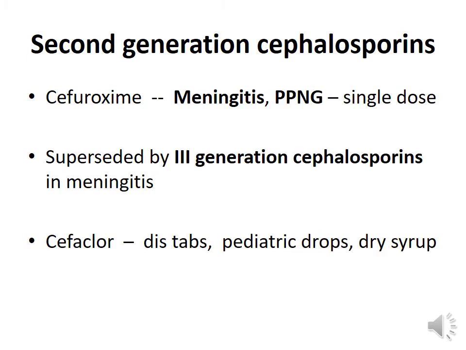Cefuroxime was used in the treatment of meningitis, but in today's scenario, third generation cephalosporins are preferred ahead of cefuroxime. Cefuroxime has also been used as a single dose treatment for gonorrheal infections, even for penicillinase producing Neisseria gonorrhoeae microorganisms. Cefaclor is available as dispersible tablets, pediatric drops, and dry syrup, and has been used for the treatment of gram-negative bacterial infections.